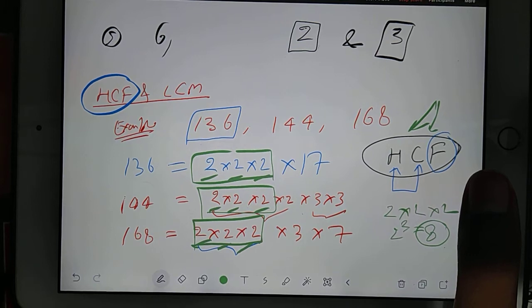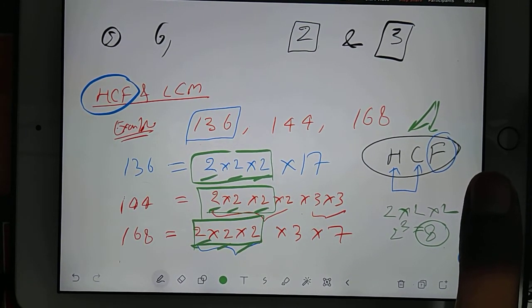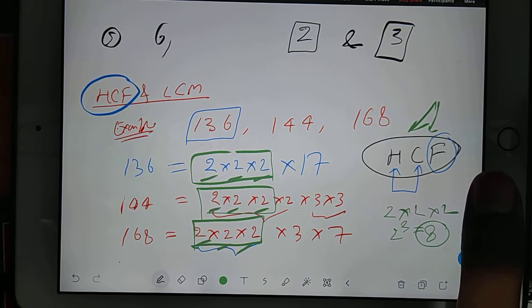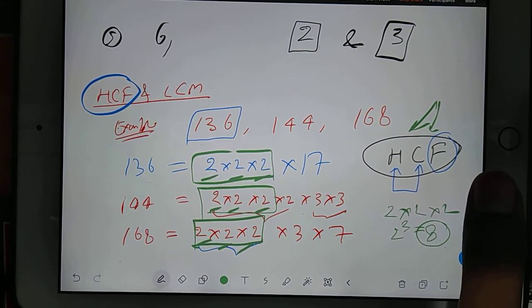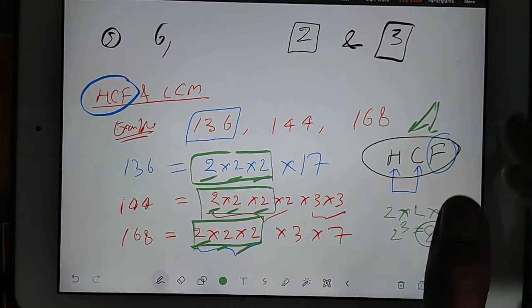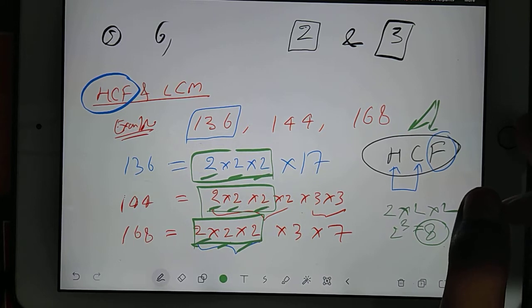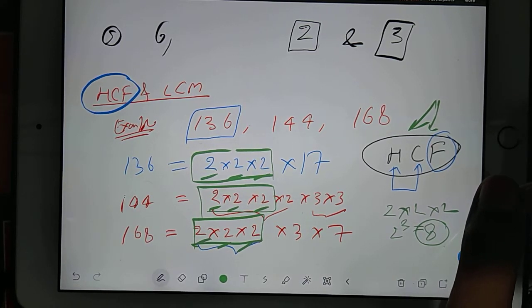Now, least common multiple is very different. In the same example, if you want to calculate the least common multiple, first you take the HCF you have calculated, 2 into 2 into 2.